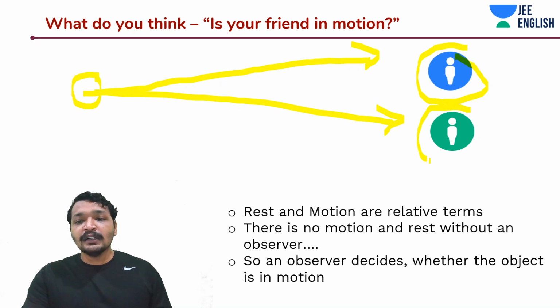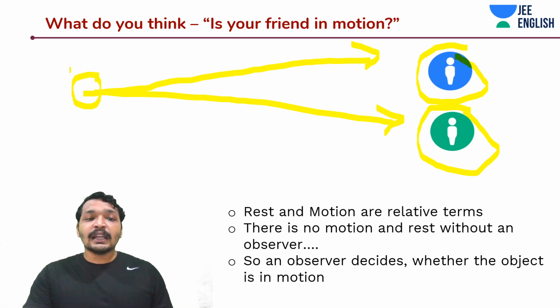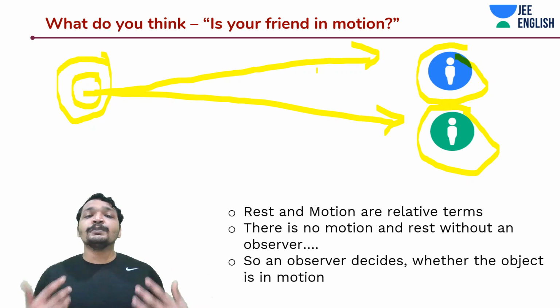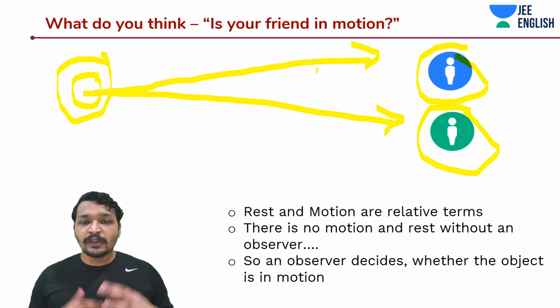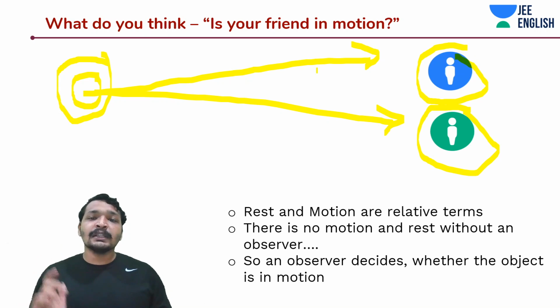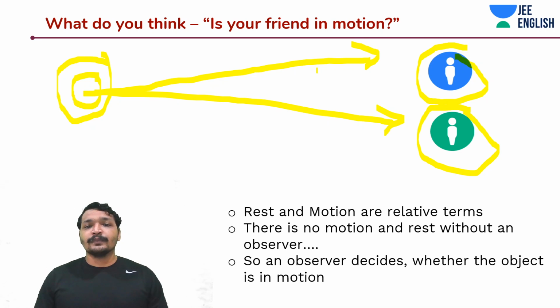If green is the observer, then he would say blue never moved. But if there is an external party who is stationary, that person would say, hey, these two planets are moving. So actually the observer decides whether the object is at rest or in motion. The observer plays the most critical role in deciding whether something is at rest or in motion.